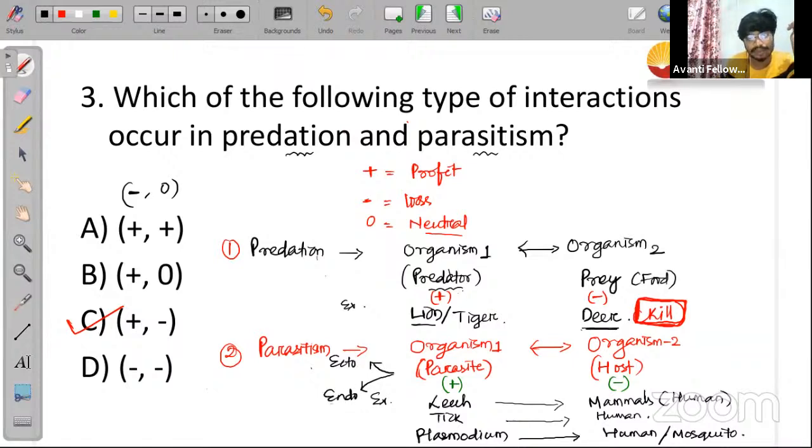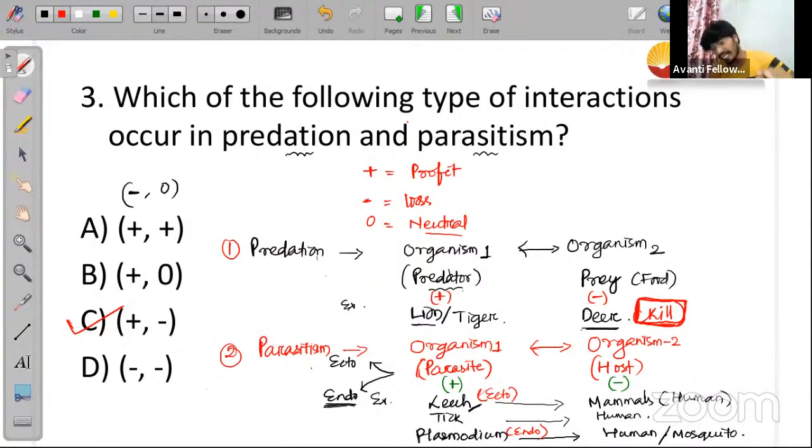Endo means the parasite which lives inside the host body, and an ectoparasite is the parasite which lives outside the host body, right? For example, the leech lives outside the host body, so leech is an ectoparasite, but plasmodium is an endoparasite. Is it clear to everyone?